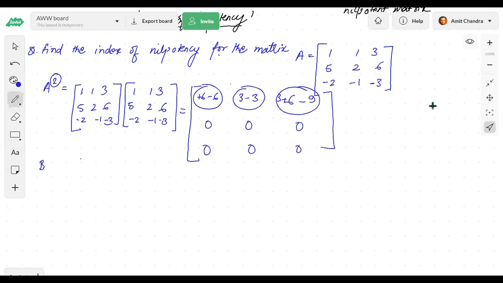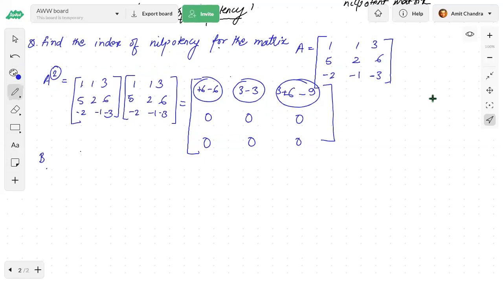So suppose somebody is asking whether this matrix B is nilpotent or not, and if it is nilpotent, then find the index of nilpotency. Then I will first take B square. If B square is not equal to 0, then I will take B cube. If B cube is not equal to 0, then I will take B to the power 4.